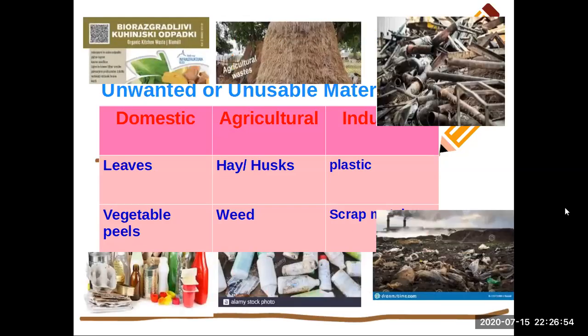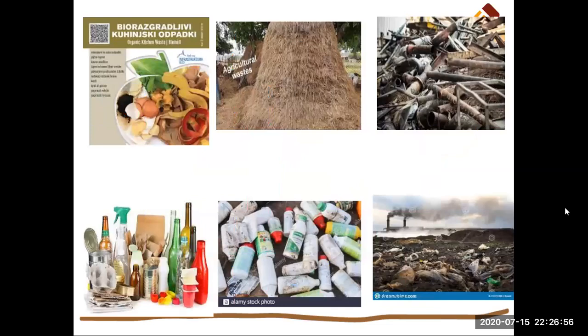Then these are some pictures of the types of waste materials. First you can see this is domestic waste: vegetable peels and kitchen waste, and empty plastic bottles and empty glass bottles.